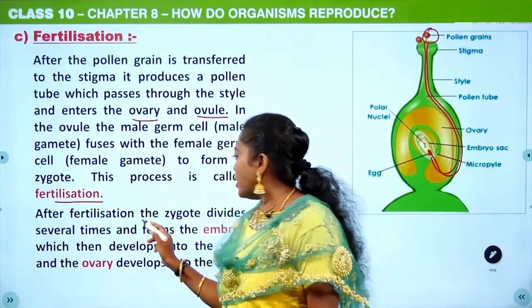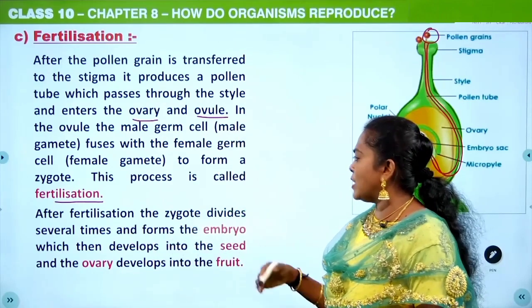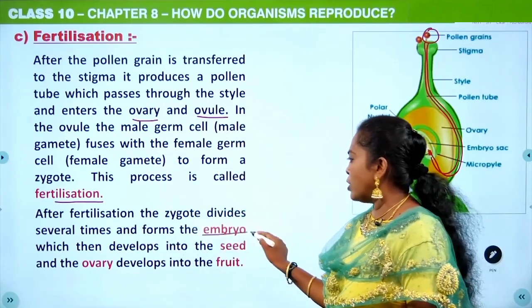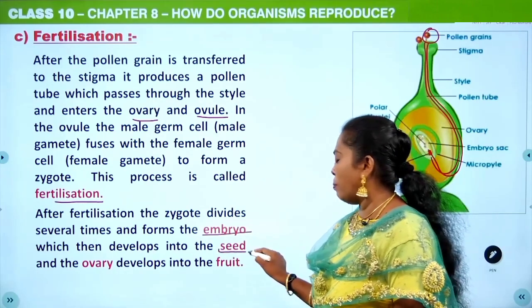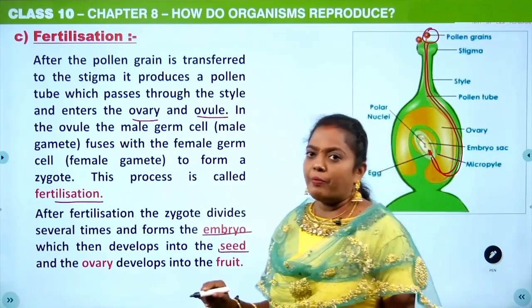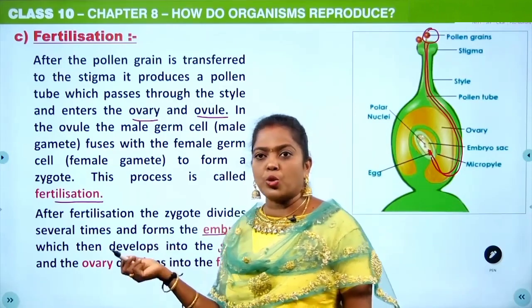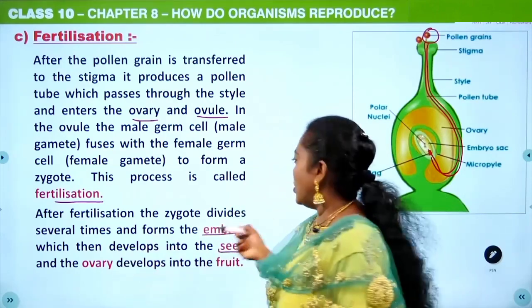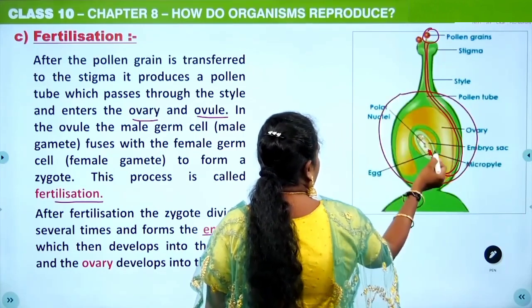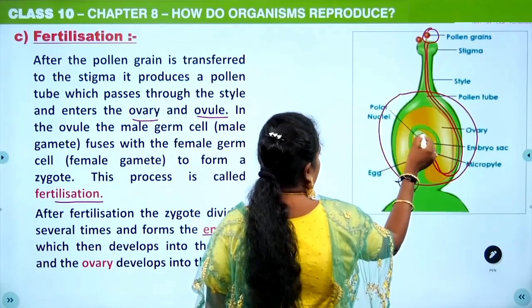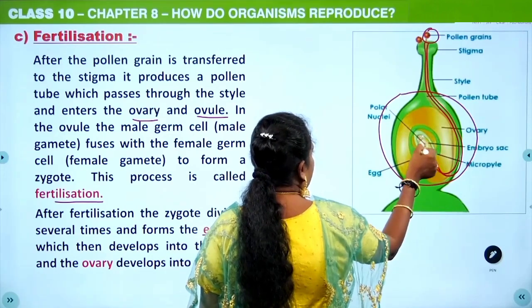After fertilization, the zygote divides several times and forms the embryo. Later on, this embryo will develop into a seed. And you can ask me, what will happen to this ovary then? Yes, this ovary will develop into a fruit, and this ovule which is present inside is going to develop into a seed.